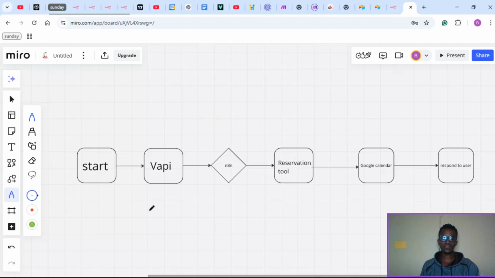So the next step is to create our AI agent. This is basically a map that I am going to follow, and it's really simple. We're just going to start, and we're going to use VAPI as our communication software. VAPI is going to go to N8N, which will be used to connect VAPI to our reservations tools and Google Calendar, etc. And once you do that, you're going to respond back to the user and notify them if there is an available spot or if the booking has been confirmed. So let's dive right into it.